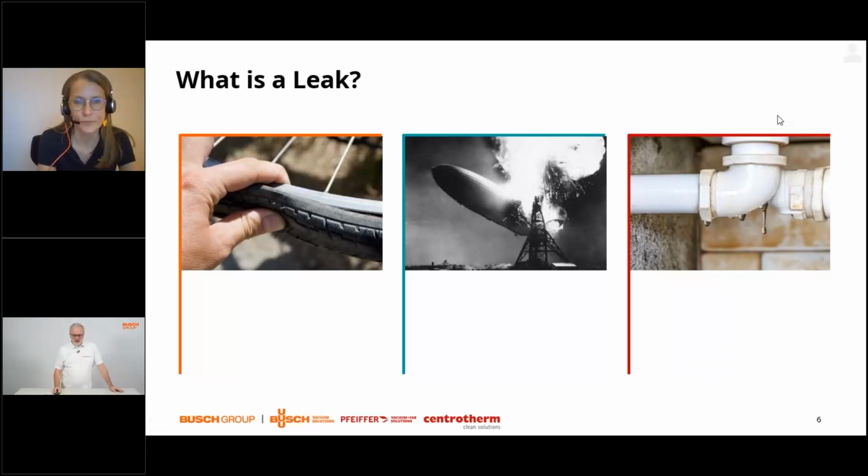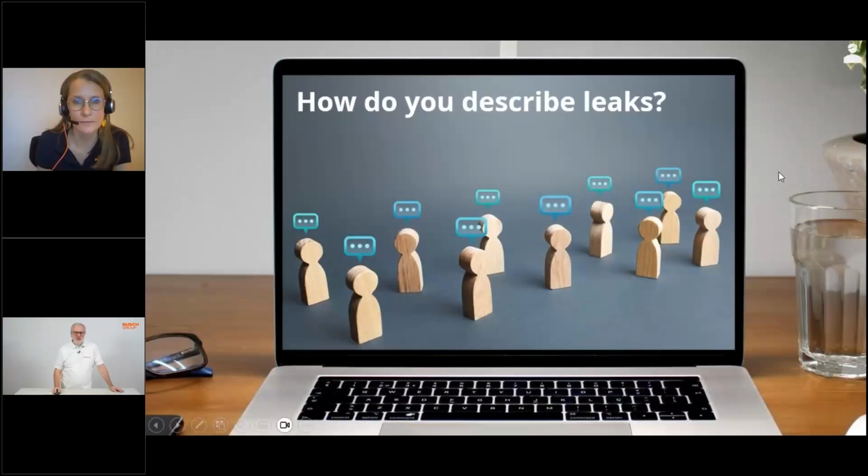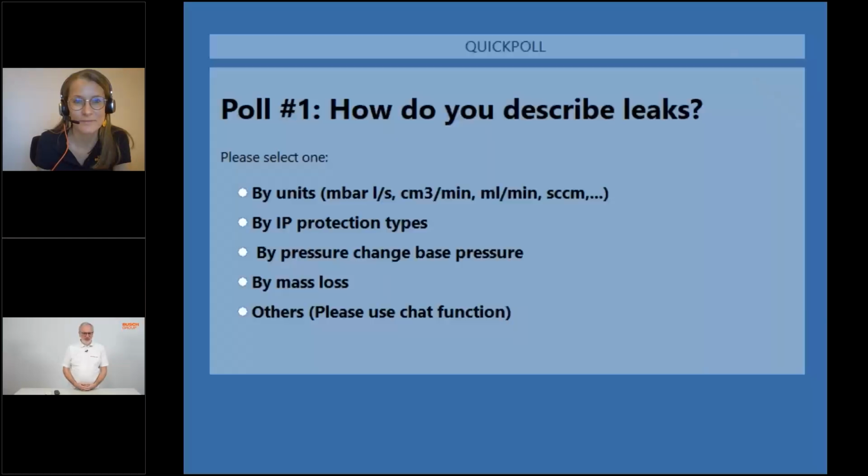I have already used some expressions in order to describe a leakage: a hole, a defect, a size, whatever. In order to connect with you, to find the right words, we would be interested in how you describe a leak. Do you describe it in a technical way? Do you use a phenomenological description? I see a sweating of a liquid or whatever. Or in which way are you describing a leak?